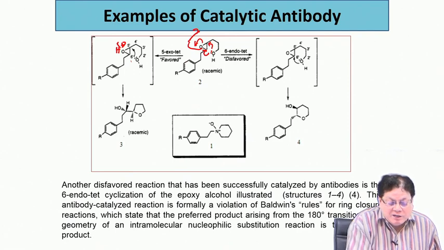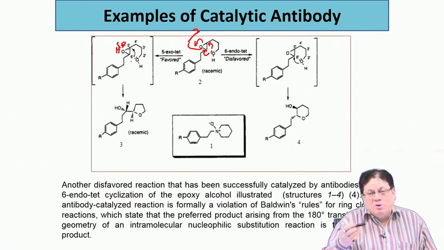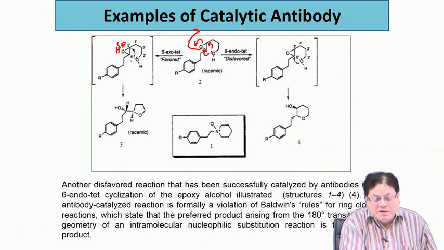Why is it called 5-exo? That means when it is attacking that one, what you are making is a 5-membered ring. So, that is 5, and your whole epoxide is outside the ring that is being formed. So, that is why it is called exo. So, this is 5-exo-tet.